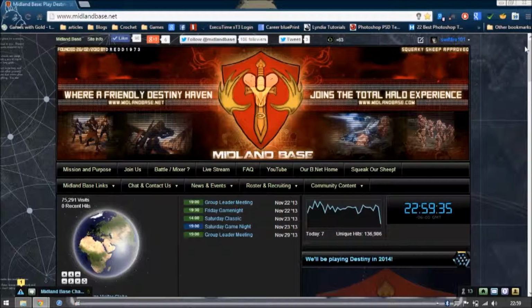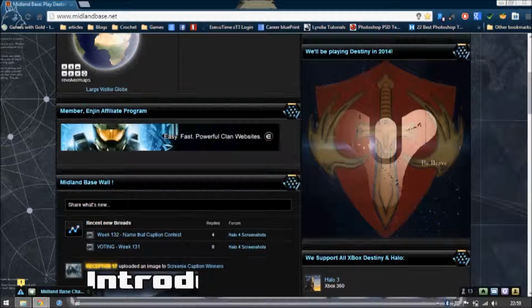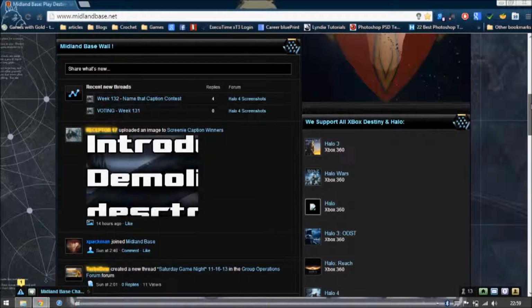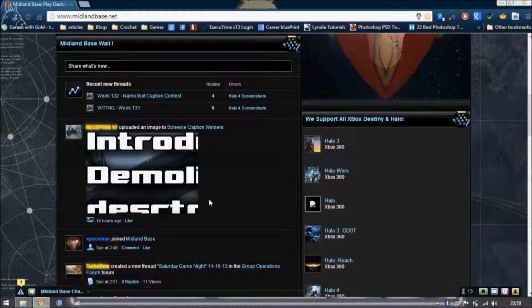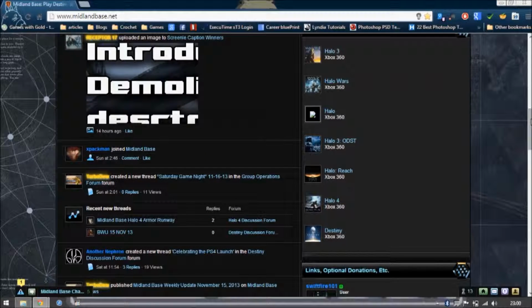Under that, you'll have our group logo here. It's the Shield and Valkyrie from Halo with the Destiny symbol overlaid over the top. On the left-hand side, you have the wall. Any new pictures to the website gallery, all the good stuff shows up here. New threads, new members, it's all there. Here's the games we support on the right-hand side. Halo 3, Halo Wars, Halo, Halo 3 ODST, Halo Reach, Halo 4, and Destiny.